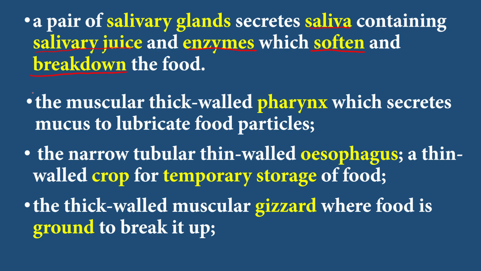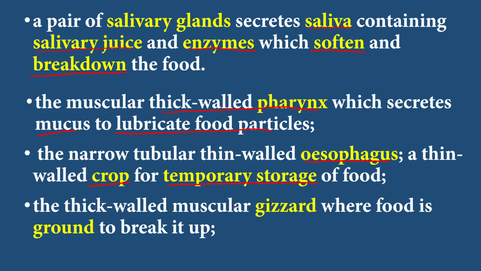Then from the mouth, the food moves to the pharynx, a thick-walled pharynx. In the pharynx, mucus is secreted. And the function of the mucus is to do what? To lubricate the food, so that it can pass easily through the esophagus. So from the esophagus, the food moves to the what? The crop. And the function of the crop is what? Temporary storage of the food.